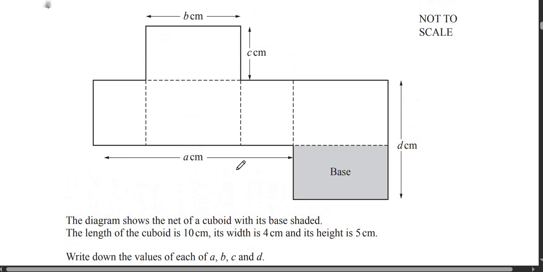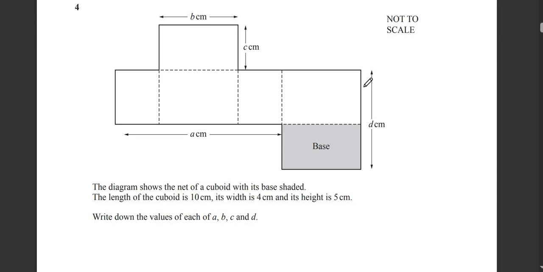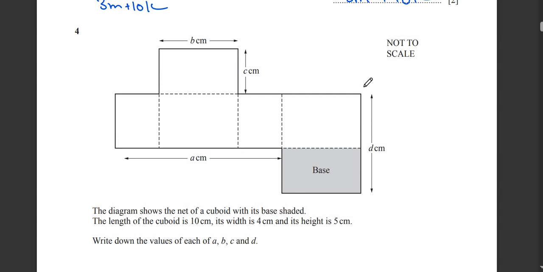Now, question number 4. Whenever you guys see such questions, don't get scared. These are very easy. Just read the question twice. It says, the diagram shows the net of a cuboid with its base shaded. The base is shaded, we underline this. The length of the cuboid is 10. The width is 4. The height is 5. Now it says write down the values of A, B, C and D.